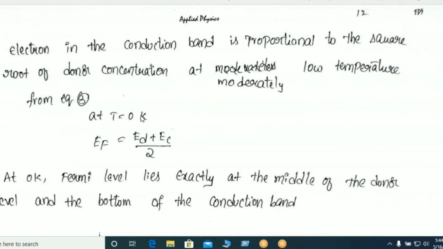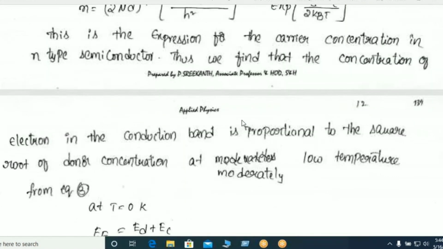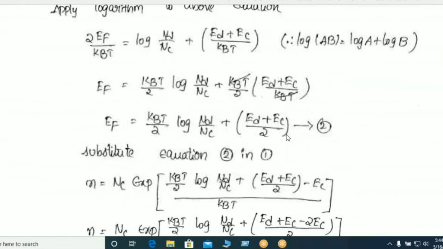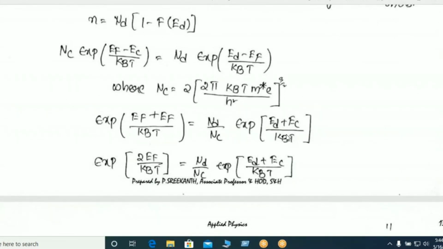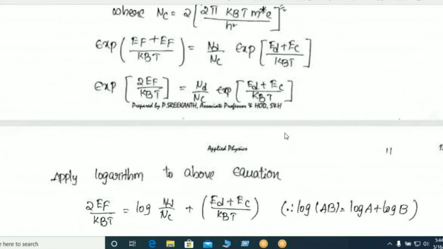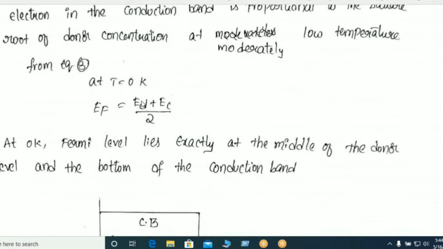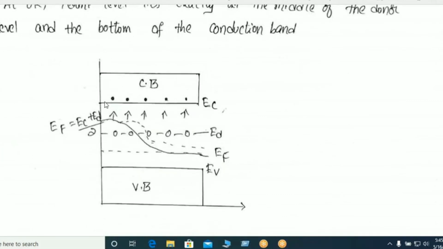Then that also at 0 Kelvin. Then EF is equal to ED plus EC by 2 at T is equal to 0. Now apply here. Already I told you. Apply here from equation 2. Apply T is equal to 0. Then we get ED plus EC by 2. That means at absolute temperature, the position of the Fermi energy level is exactly in between the conduction band and donor level.